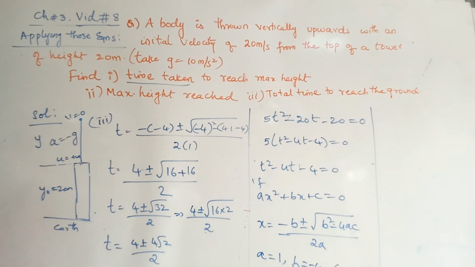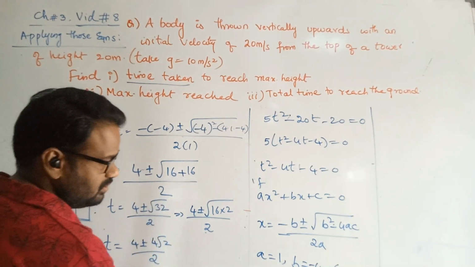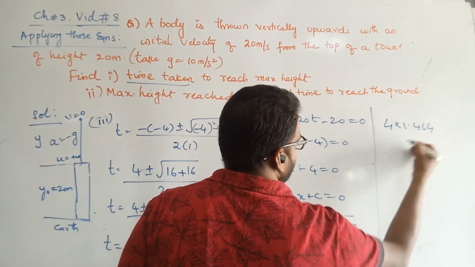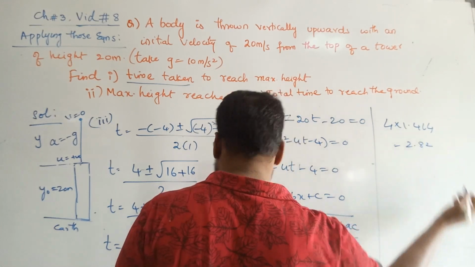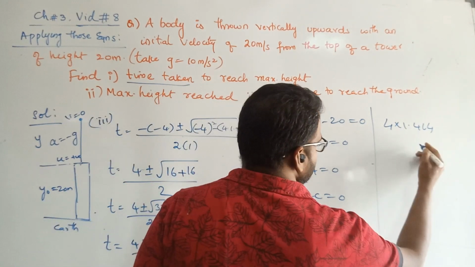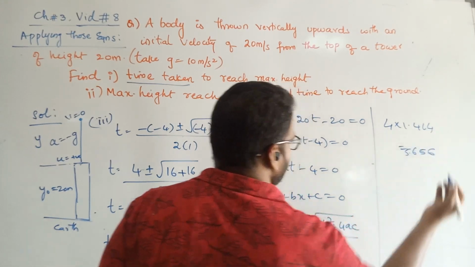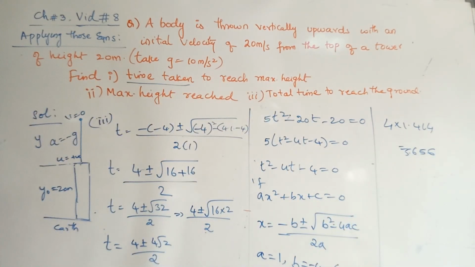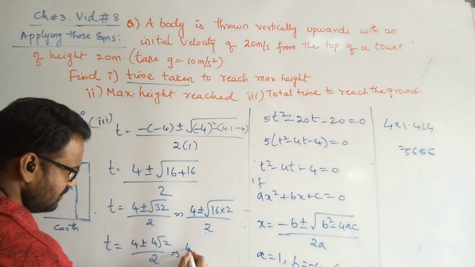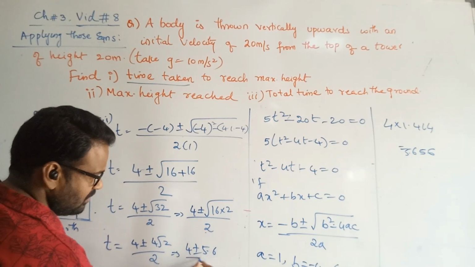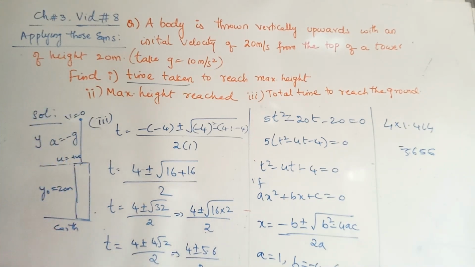You can find the value of 4 root 2. 4 into 1.414 equals 5.656. This equals 4 plus or minus 5.656. I'll just stick to one decimal, 5.6, by 2.